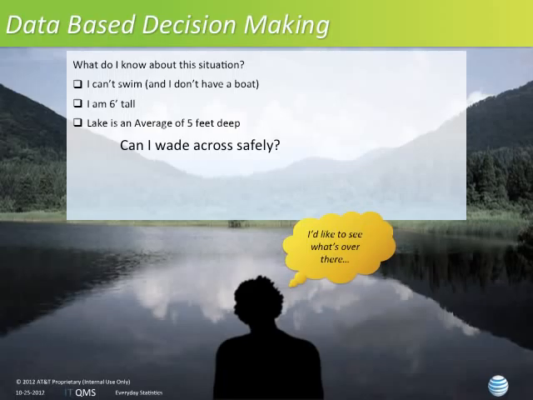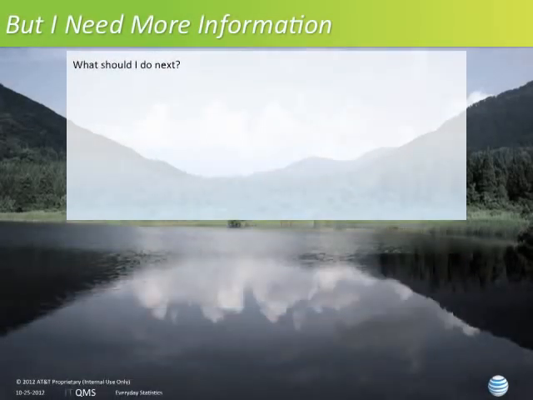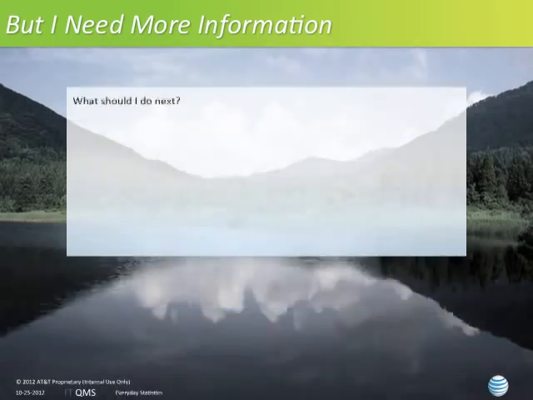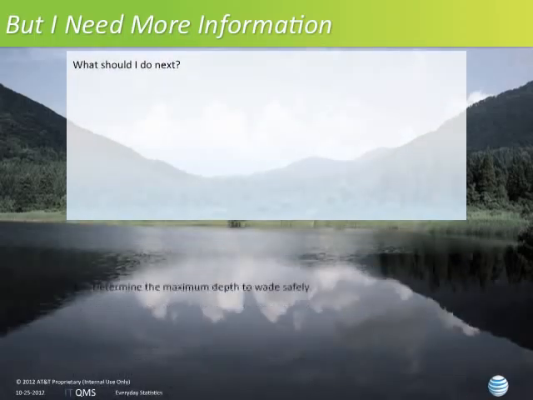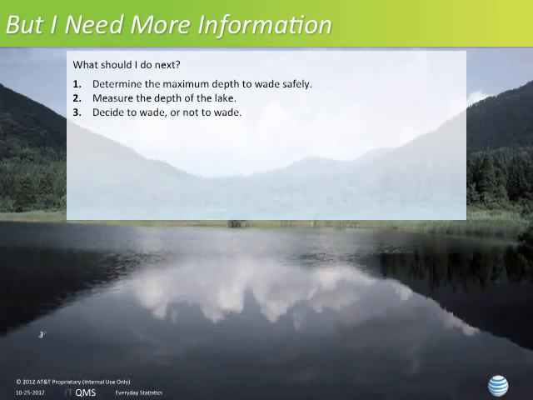Well, just with this information, I don't have enough to really know. I need more information before I can really make an informed decision. So what should I do next? First, I need to determine the maximum depth for me to wade safely. So let's call that about 5 feet. And then I need to measure the depth of the lake. And then I need to make a decision whether to wade or not to wade.